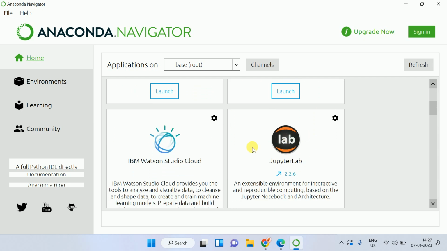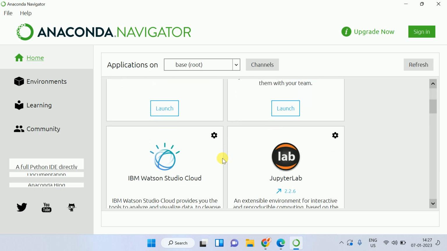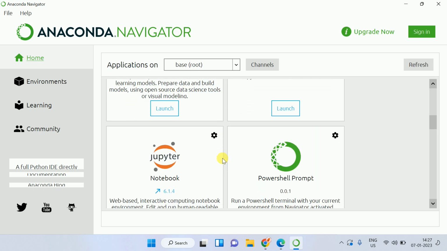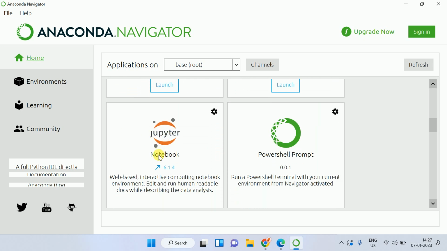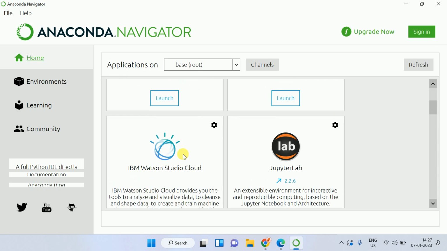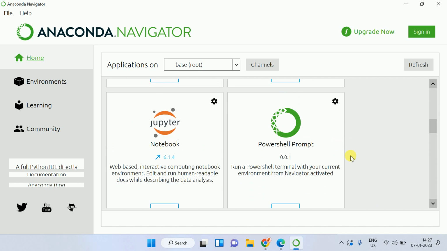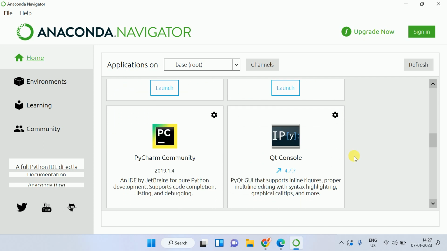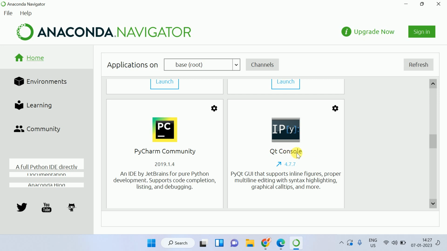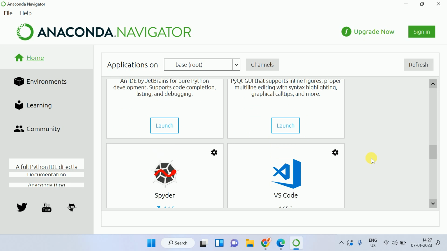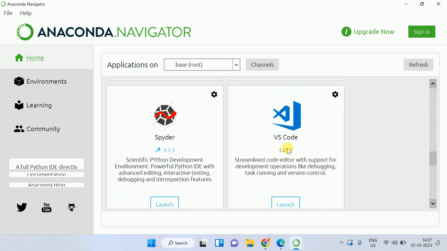All these are IDEs. You can see the descriptions of where you can use them. You can see this Jupyter Notebook is here. Also there is JupyterLab as well. But I would suggest you use this one. Also you can see Qt Console, that is for GUI development. PyCharm is also there. As already said, Visual Studio Code and Spyder IDE are also there.